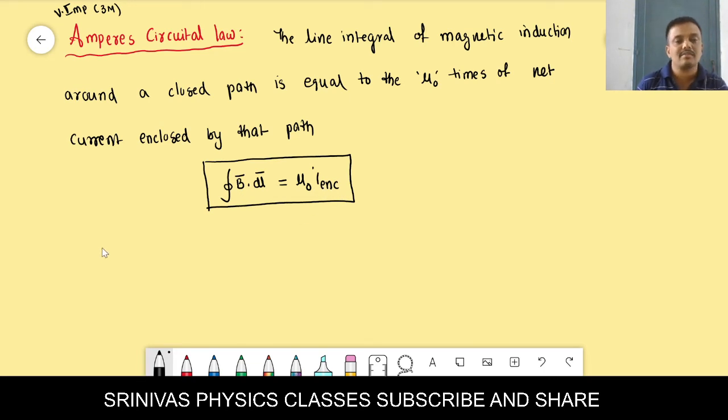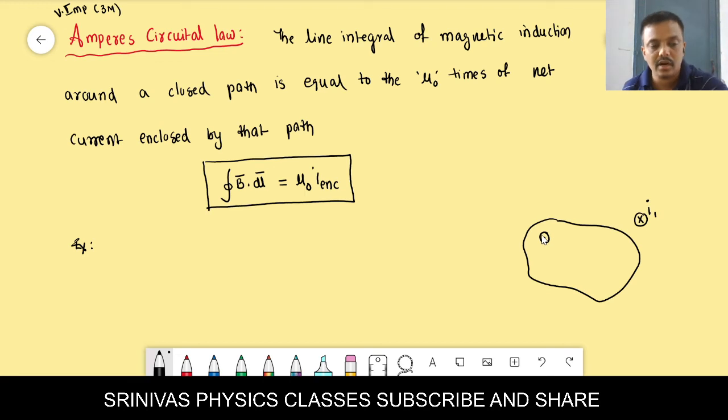Let's take one example where we can apply this line integral. We can consider this is a closed path. There are several currents. We can take this as an inward current, I1, and this as an outward current, or otherwise this also we can take as an inward current.